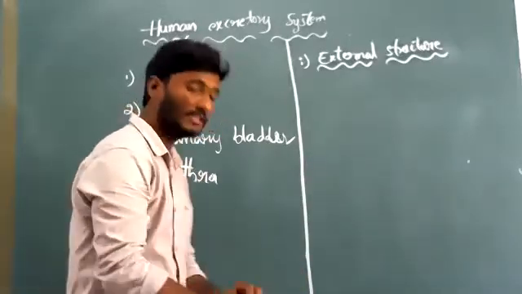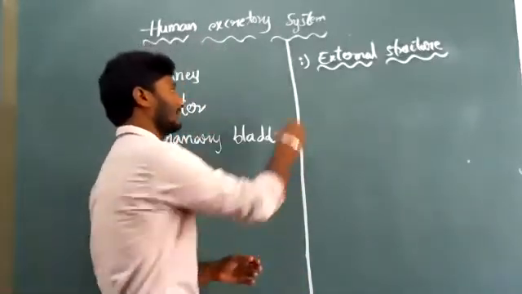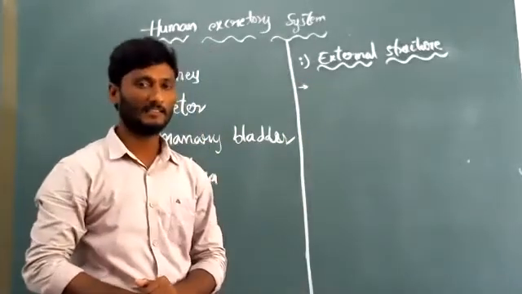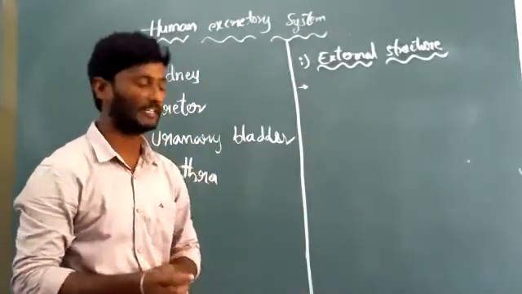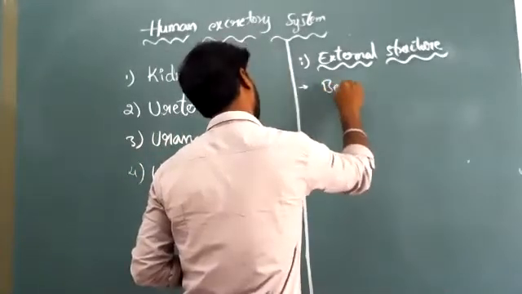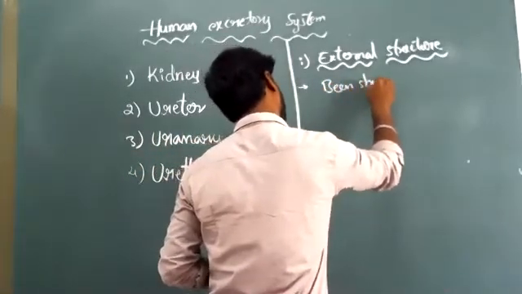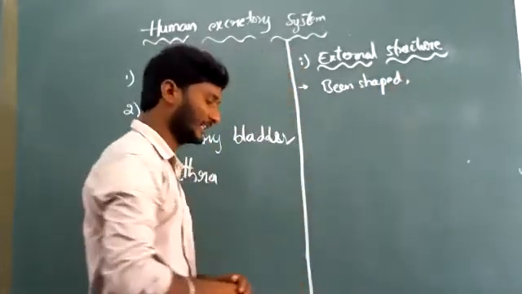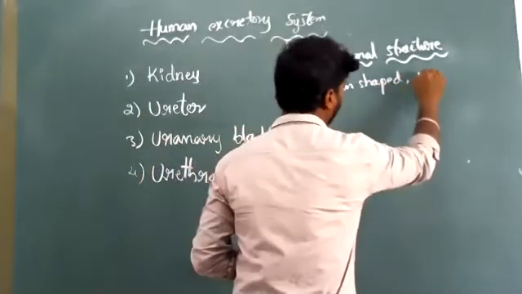First, the kidneys are bean-shaped structures. How do they look? Bean-shaped and reddish brown.